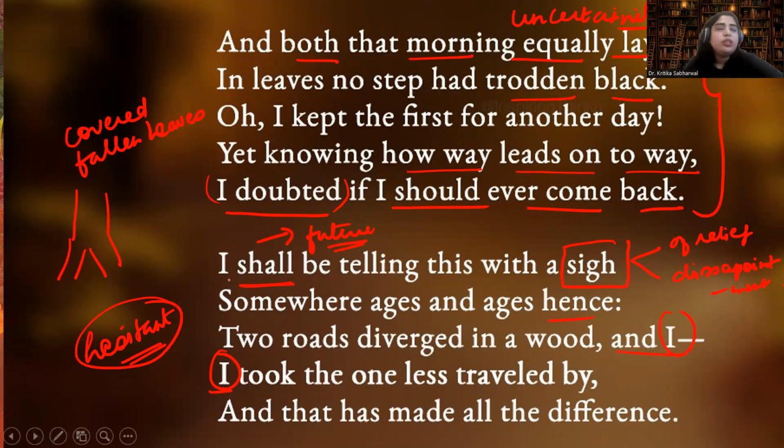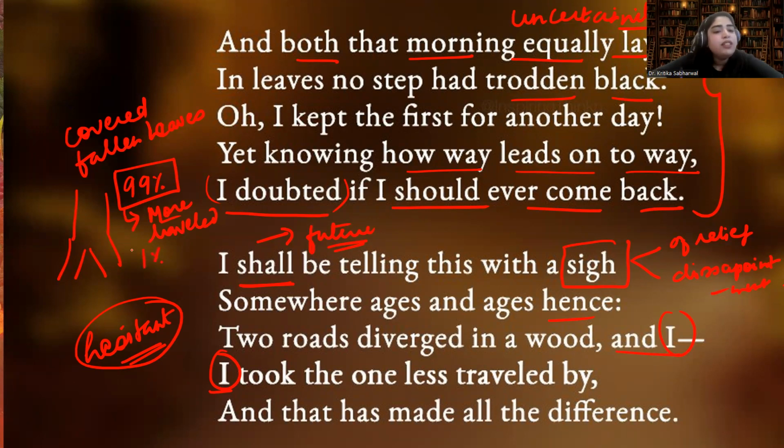People are like, if you give choices to people, they will always take the more traveled road. They will never pick up the less traveled road, right? There are 99% people in the world that, if you give them a choice, are going to choose the more traveled road. But there are 1% people in this world who are risk taking, who think that it is good to take risks and they're of adventurous nature. So Robert Frost is amongst those 1% people who want to take risks. So he said that I took the one less traveled by.